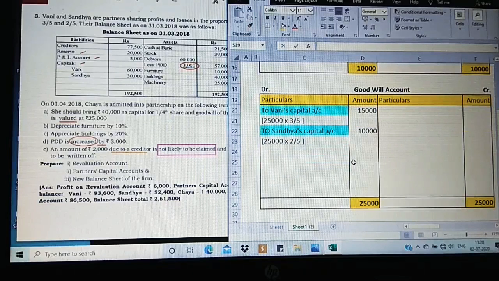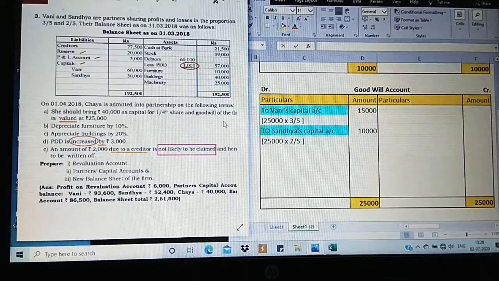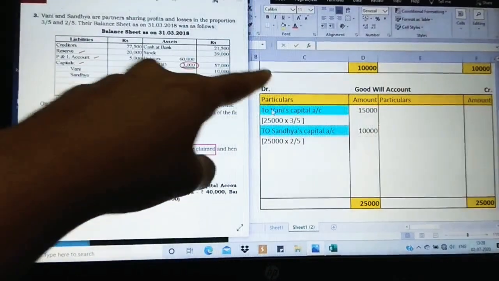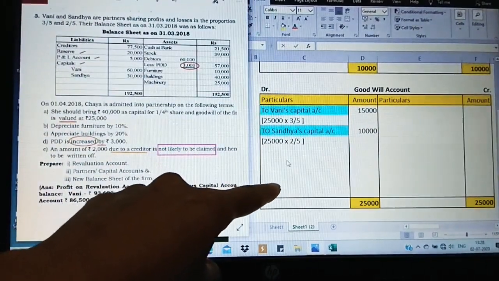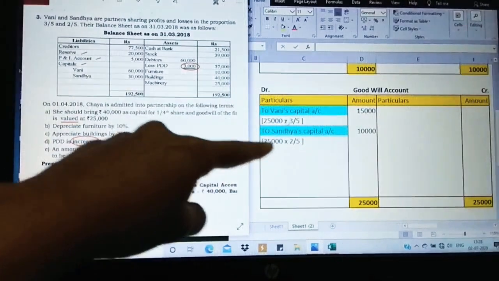Coming to the goodwill, this is a very important thing which we need to consider, because here there is a small change in the question. Goodwill of the firm is valued at 25,000. I've underlined the word valued, and nothing else is given apart from that. Neither has it been withdrawn nor has it been written off. So just relax. First, it is valued. When it is valued, created or raised, take it directly on the debit side of the goodwill account among the old partners and distribute in their old ratio.